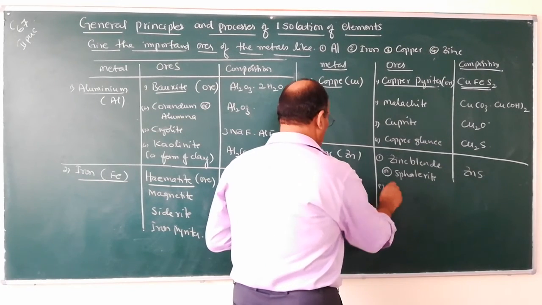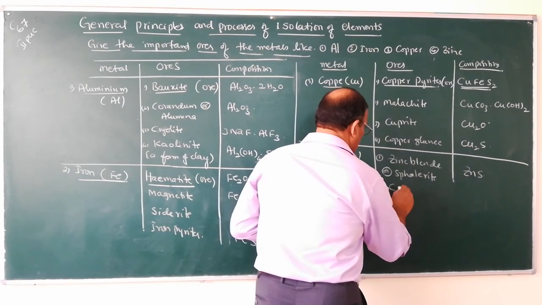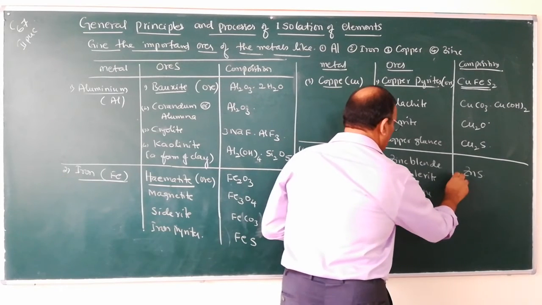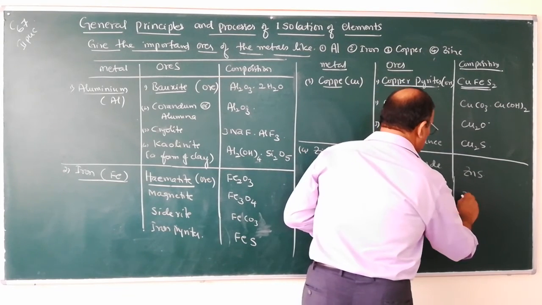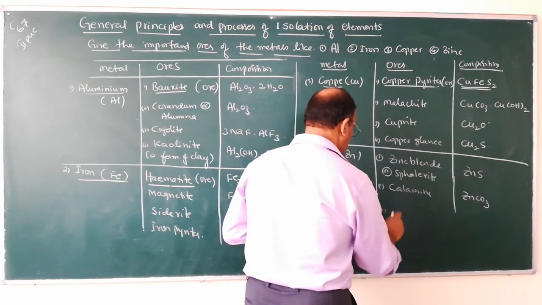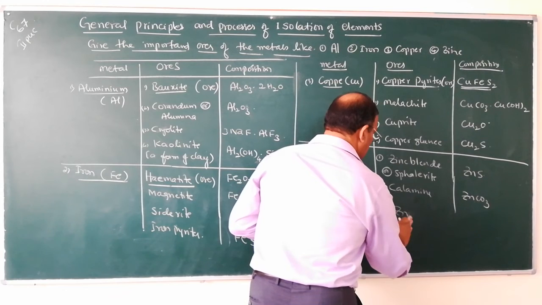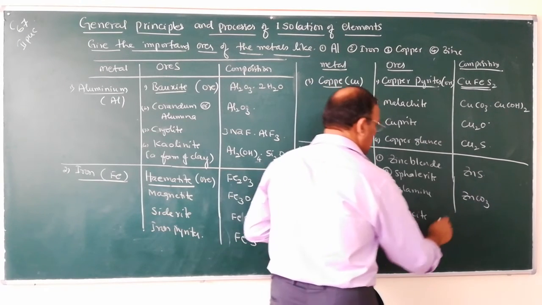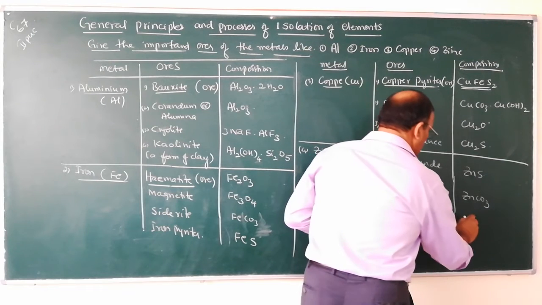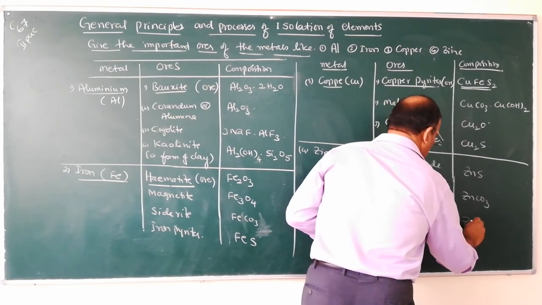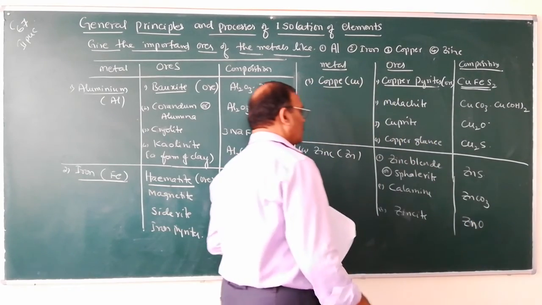And number 2, calamine, which is zinc carbonate. And the third one is zincite, which is zinc oxide, ZnO.